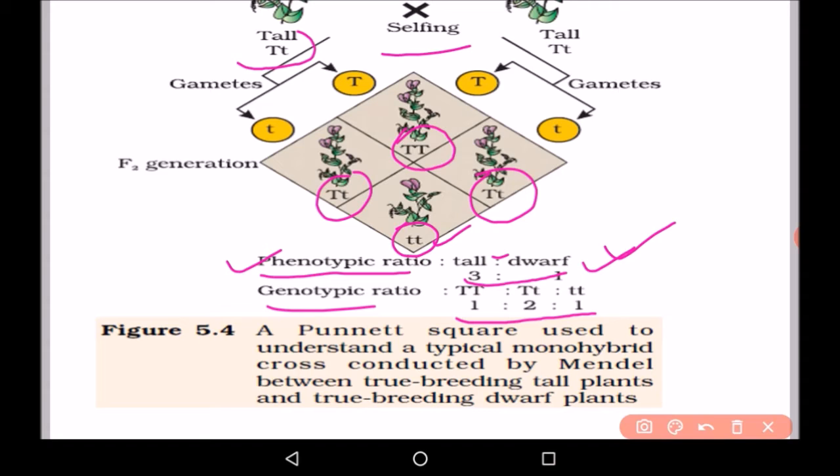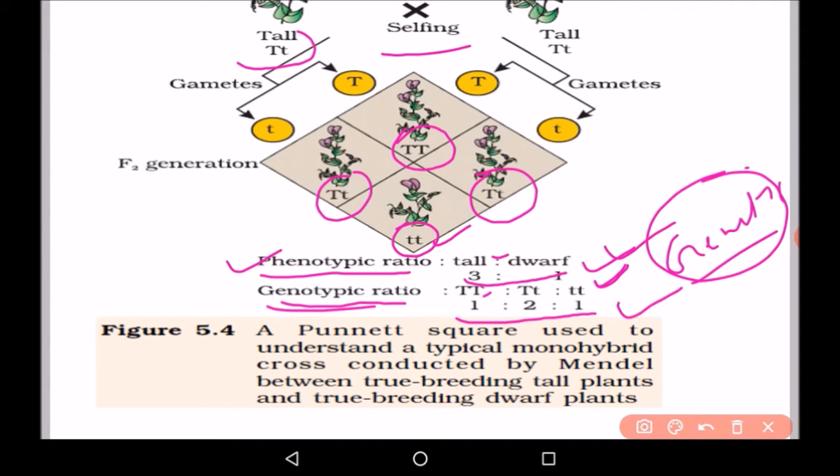Now genotype. Genotype means genetic constitution of an organism. What is the genetic constitution of an organism? What are the genes and what are the different genetic makeup of an organism? This comes under genotypic ratio. So this capital T capital T, capital T small t and small t small t, this is genotypic ratio. We can see that one pair of gametes is capital T capital T, that is 1. Now capital T small t is 2 and small t small t is 1. So in this case we are getting the genotypic ratio as 1:2:1.